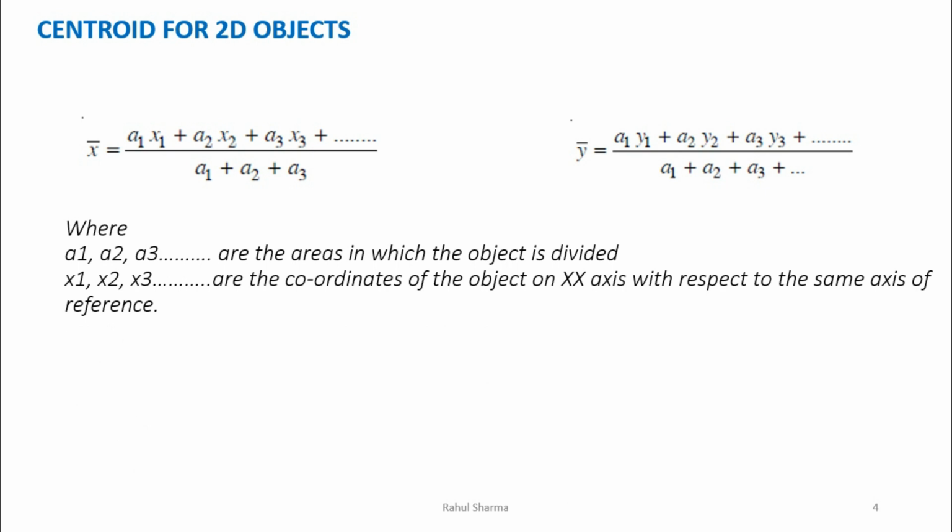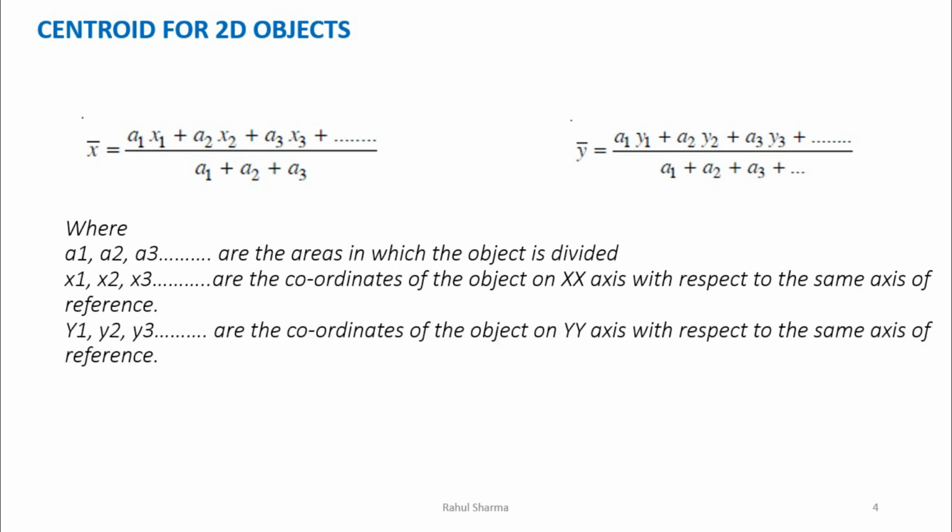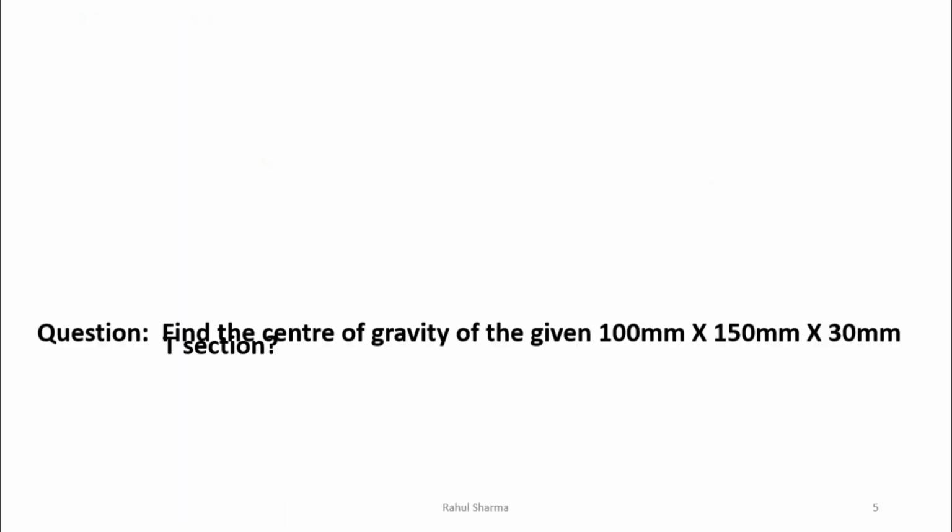Similarly x1, x2, x3 are the coordinates of each area from the origin, or we can say these are the centroids of individual areas. When I discuss this with an example, then it will be more clear. Similarly, y1, y2, y3 are the coordinates of the centroids of individual areas. So we will see this in depth.